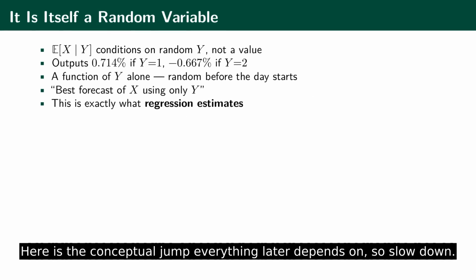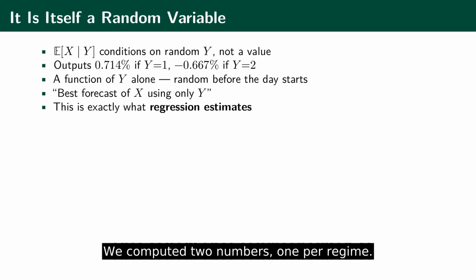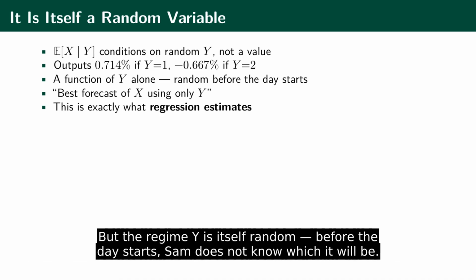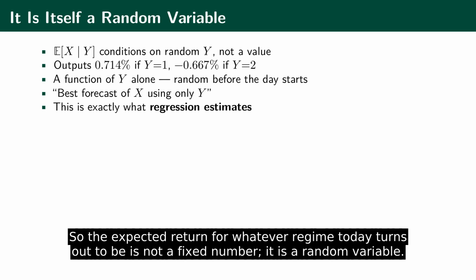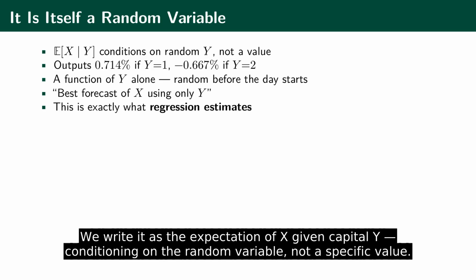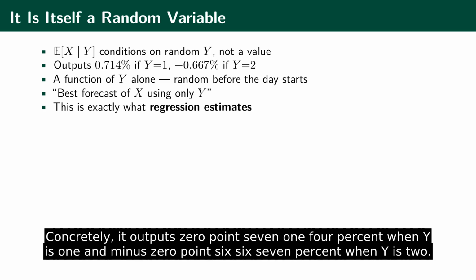Here's the conceptual jump everything later depends on, so slow down. We computed two numbers, one per regime, but the regime y is itself random. Before the day starts, Sam does not know which it will be. So the expected return for whatever regime today turns out to be is not a fixed number, it is a random variable. We write it as the expectation of x given capital Y, conditioning on the random variable, not a specific value. Concretely, it outputs 0.714% when y is 1 and minus 0.667% when y is 2.